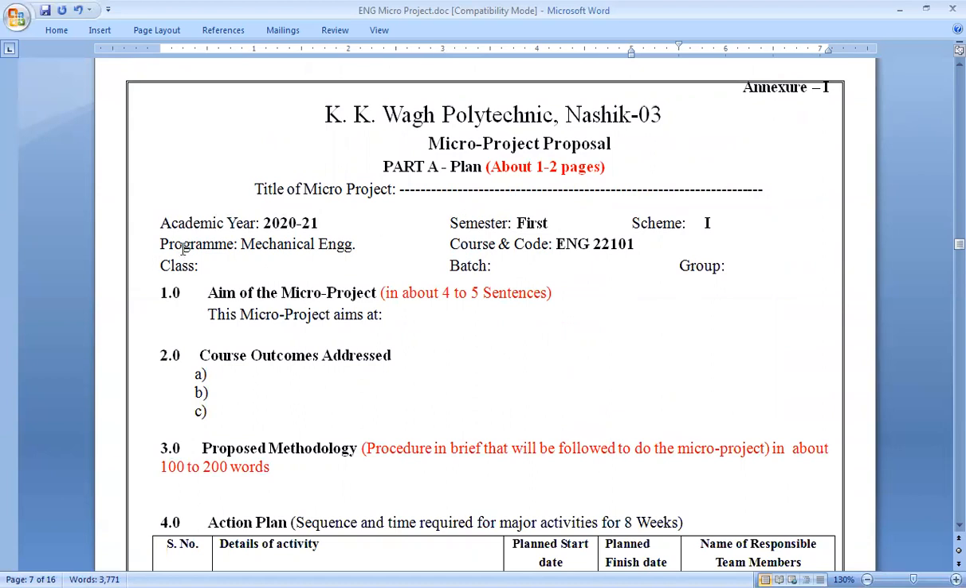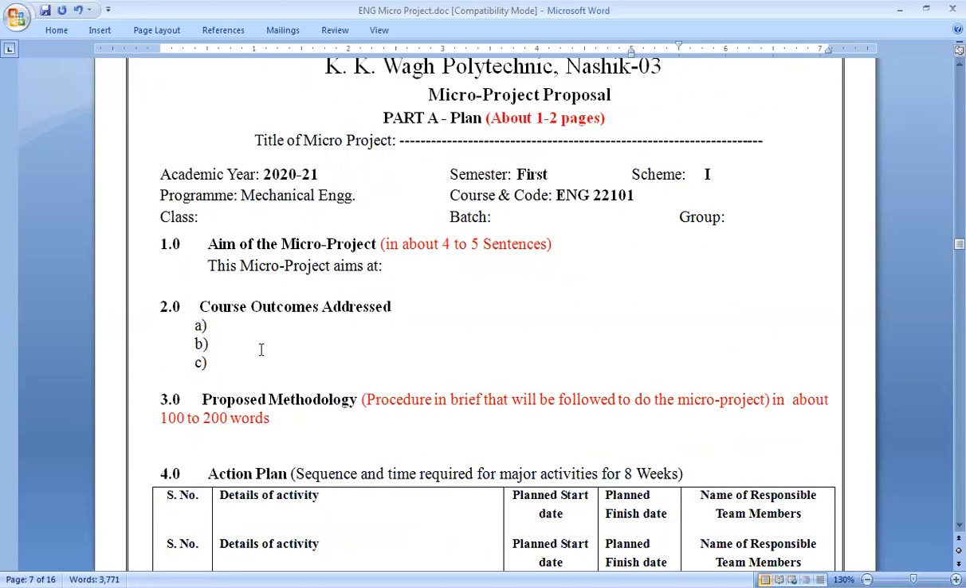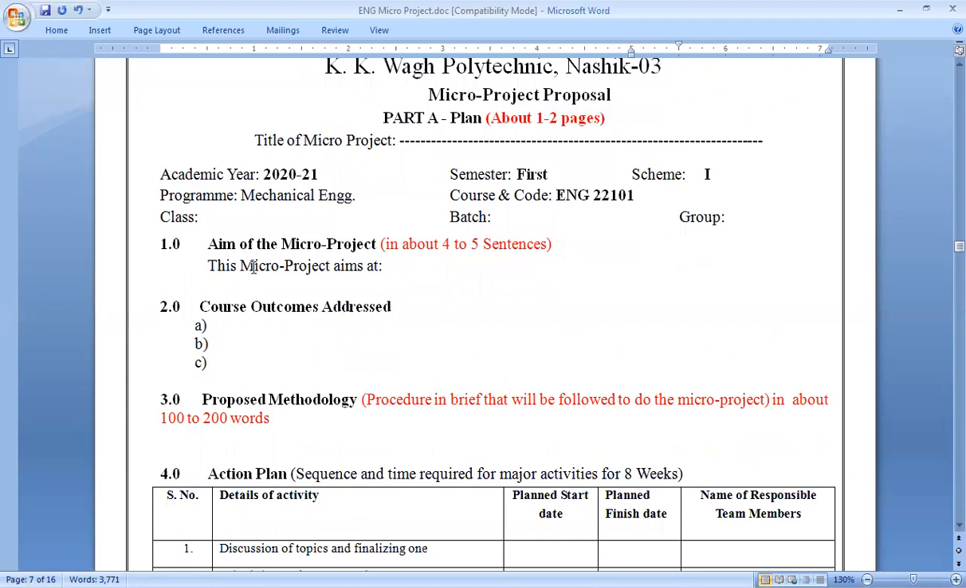Also, after that, you have to write down the year, academic year, semester, scheme, program means your branch, and course and code. Course means your subject, and write down your code, as I just told you, 22101. Write down your class, that is FYME, your batch, A batch, and group A1. After that, you have to write down the aim of the micro project.